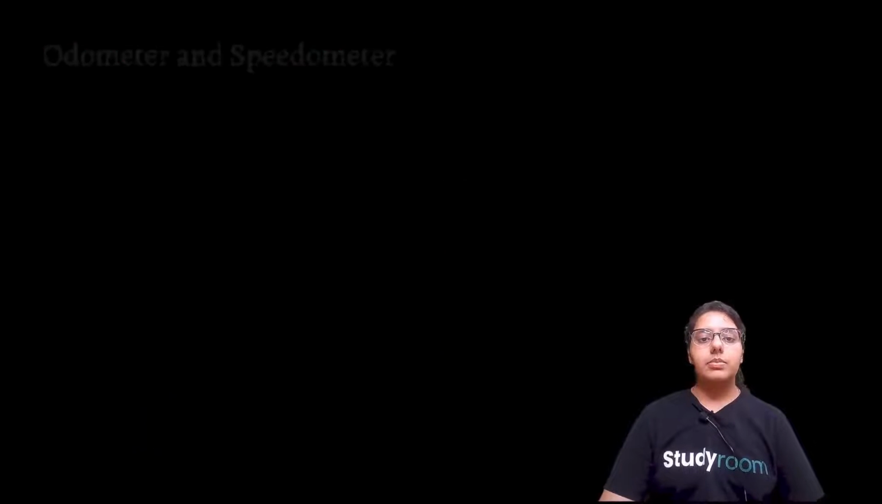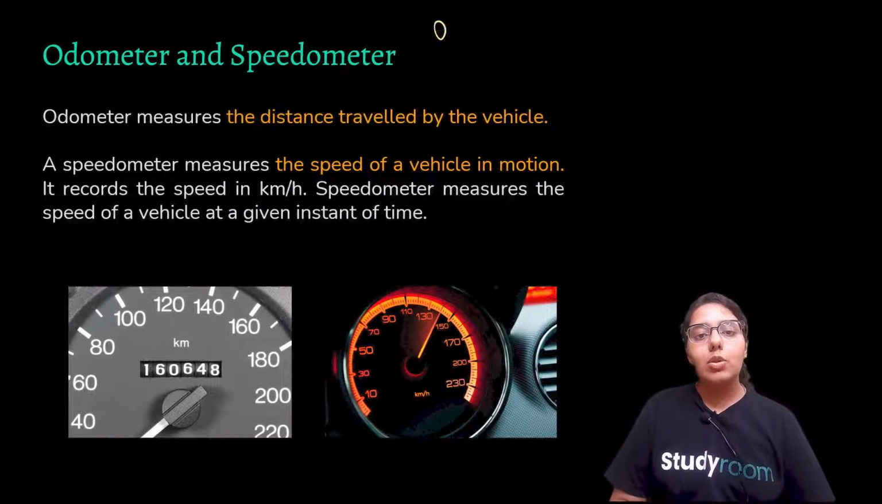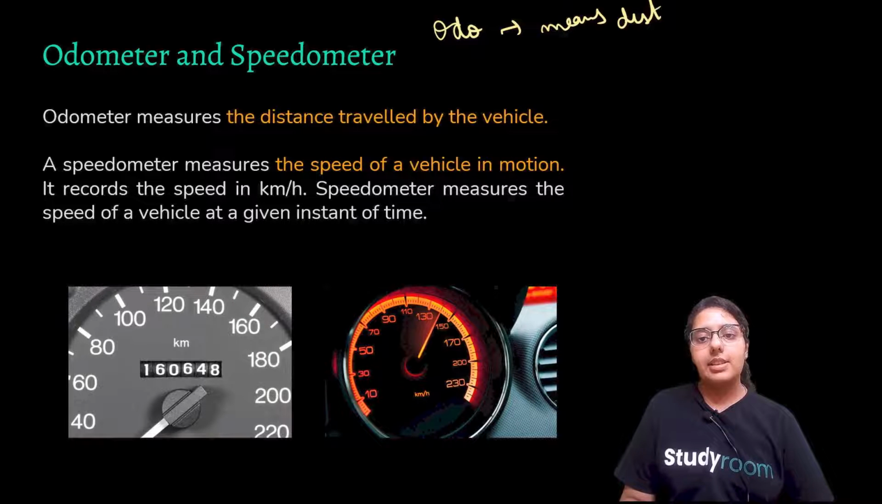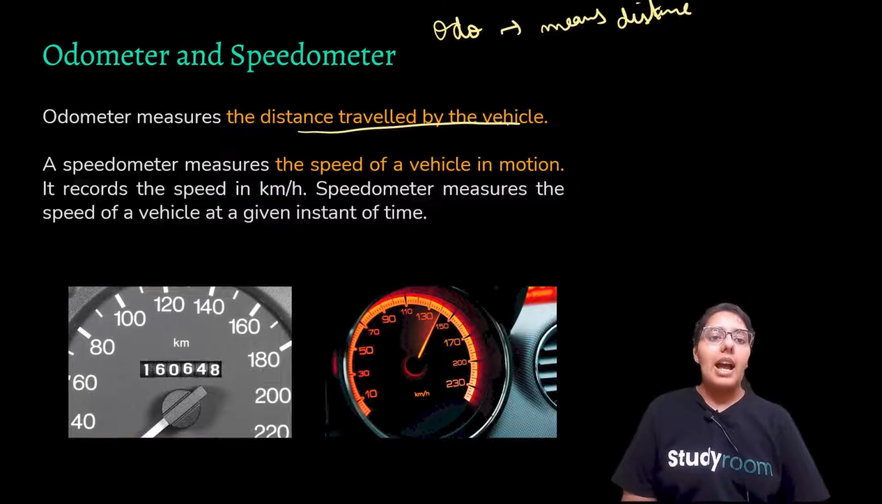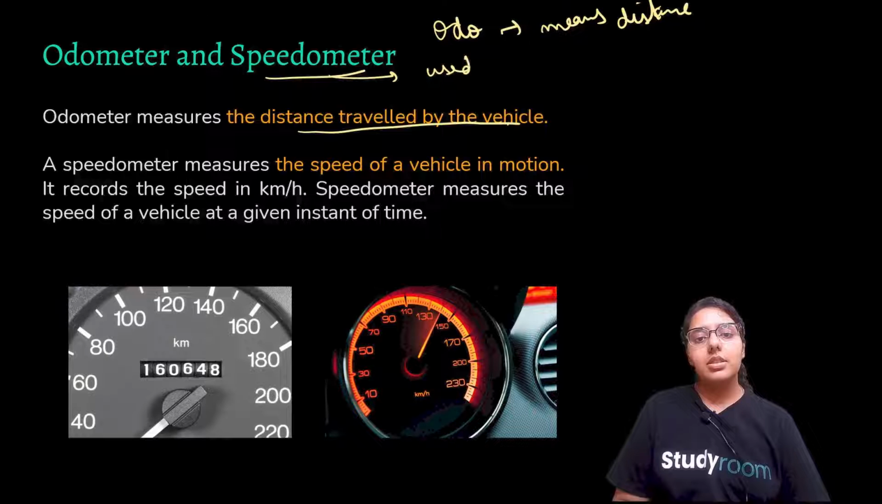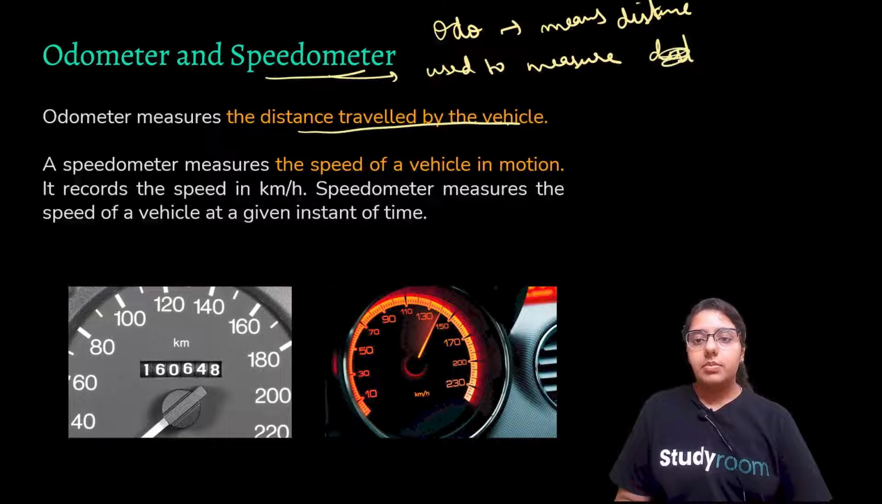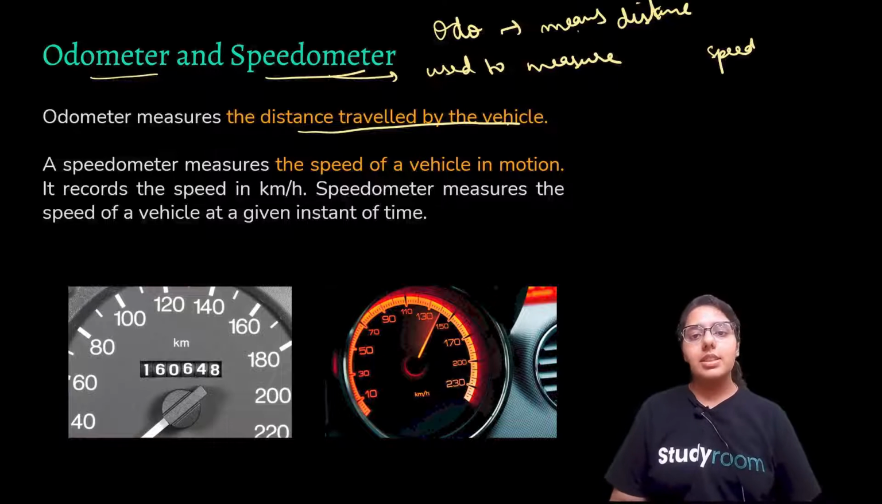Okay, so, next. Odometer and speedometer. As the name suggests, odo means distance. So, your odometer measures the distance travelled by the vehicle, and as the name suggests, speedometer, speed, it is used to measure speed. So, odometer is used to measure distance and speedometer is used to measure speed.